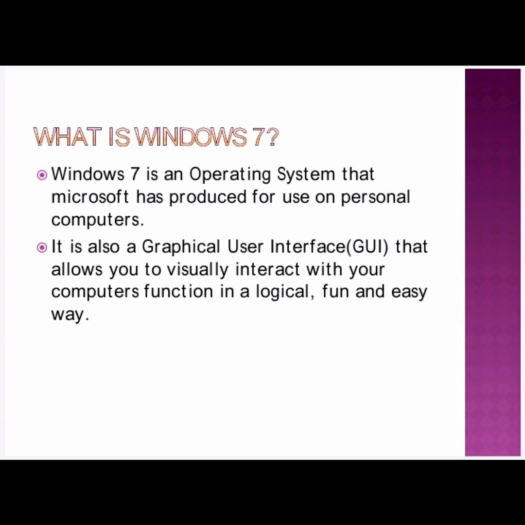When Windows 7 comes up, you are able to click the start button and open Paint, etc. You can work by yourself, and it is a very fun and easy way. It is a graphical user interface that allows you to visually interact with your computer's functions in a logical, fun and easy way.